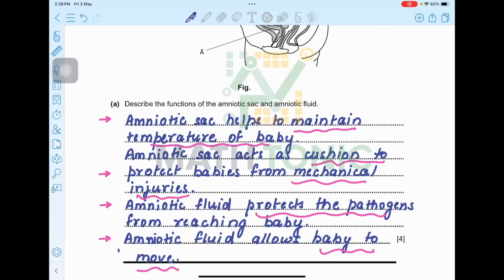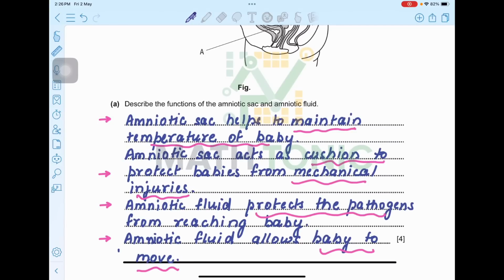or more points extra. So the amniotic sac helps to maintain the temperature of the body. The amniotic sac acts as a cushion to protect the babies from mechanical injuries. It's like a sac which basically protects them from any injury, and it maintains the body temperature. Amniotic fluid protects the baby from pathogens. Yes, it acts as a barrier to protect the babies from any kind of infection, from any kind of pathogens.